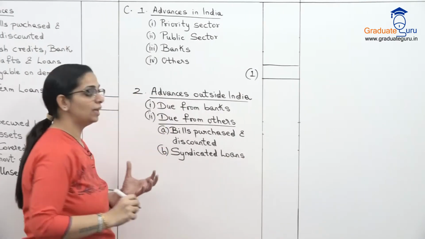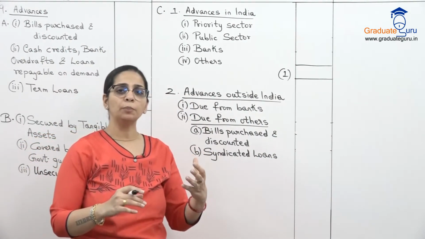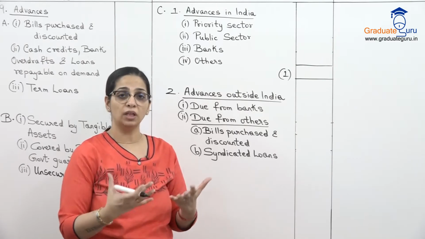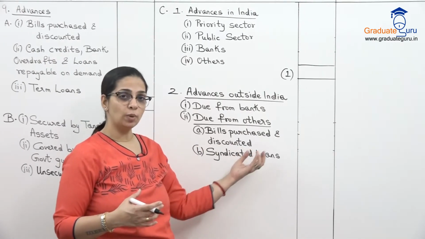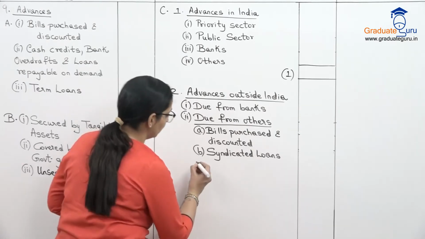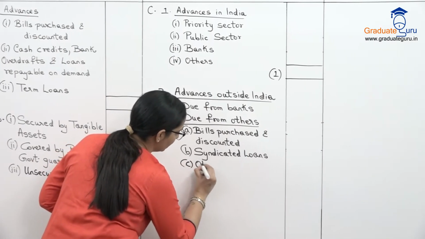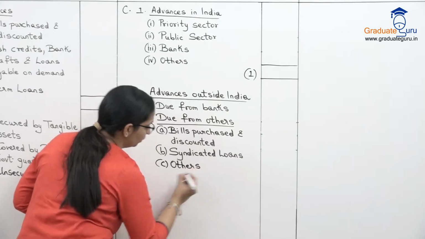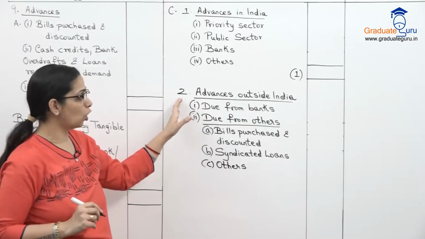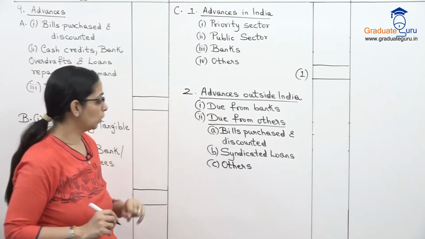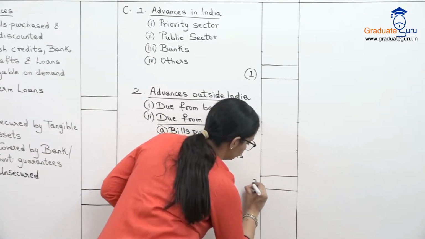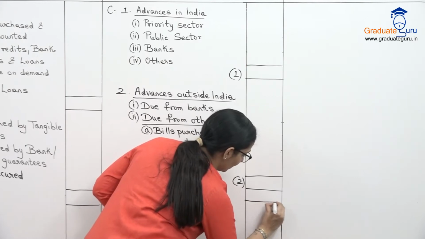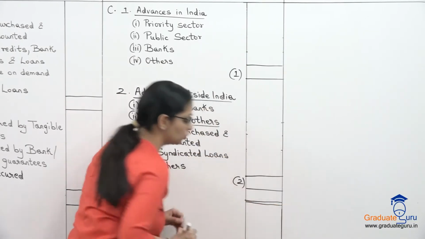Syndicated loans generally are loans जहाँ पर एक Indian company और एक foreign company मिलके loan देती है. So whatever is my stake in that syndicate loan, that will appear over here. And finally we have others. So any other foreign loan will appear over here which is not given to a bank. Okay. So this will be my subtotal 2. And then again we'll have our major total.